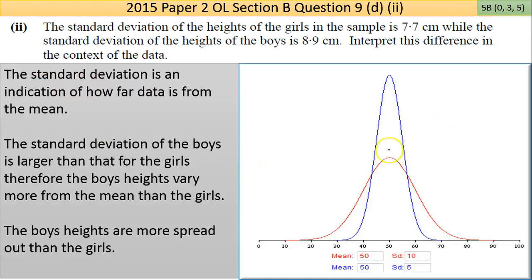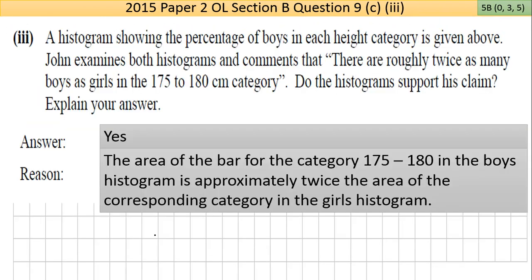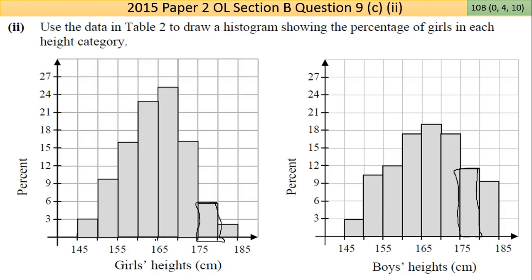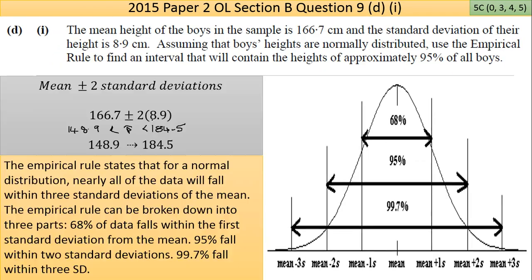Now, actually, I should use this. I forgot I had it in there. So the standard deviation is an indication of how far the data is from the mean. Okay, that's what the standard deviation is. Therefore, in this scenario, the standard deviation of the boys is larger than the girls. Therefore, the boys' heights vary more than the heights of the girls. Okay. Or you could say the boys' heights are more spread out than the girls, which might be more obvious from the graphs. Now, the graphs we're talking about here are those 2 graphs there. Okay. So the girls is more about the middle, and the boys is more spread out. Hope that makes sense. It is tricky, so if you're not getting it, don't be beating yourself up, okay?